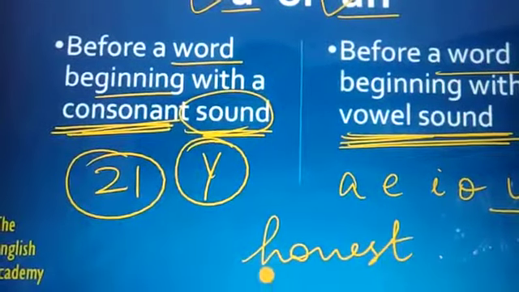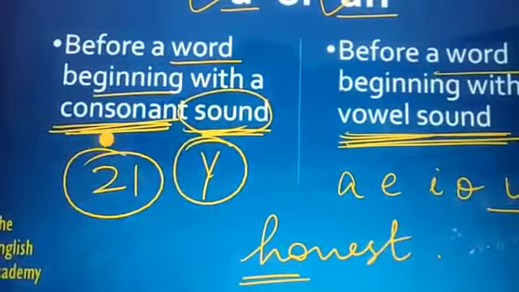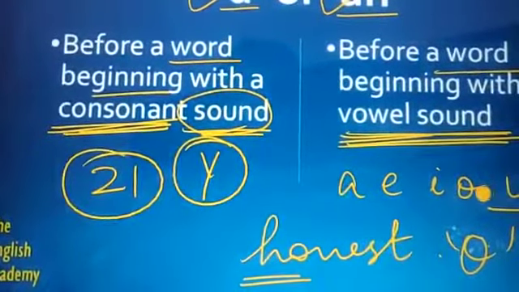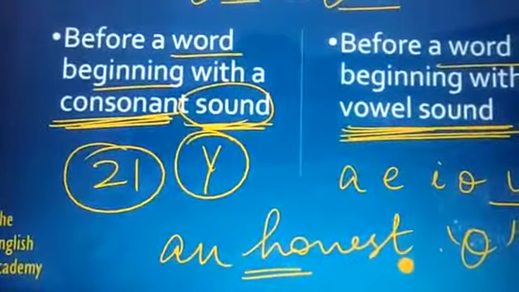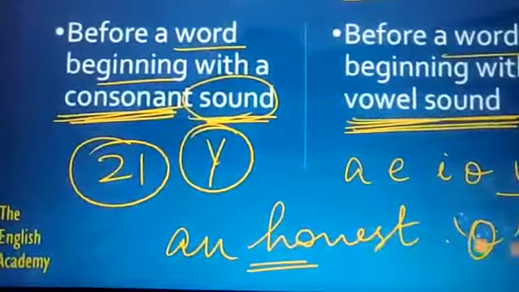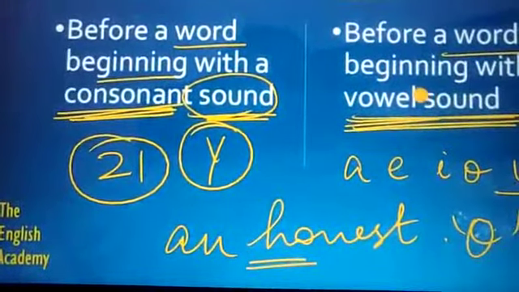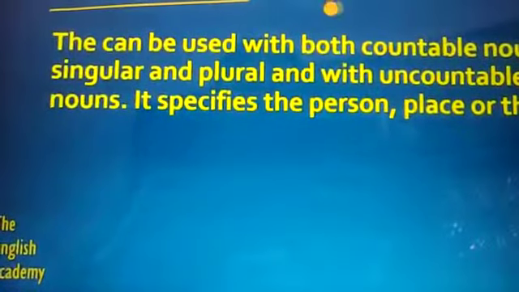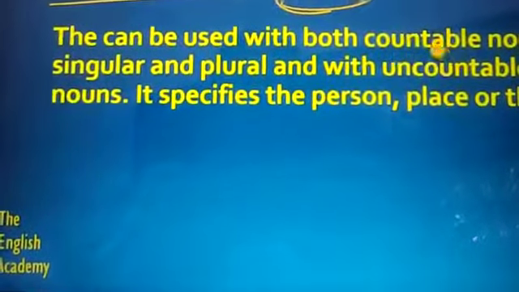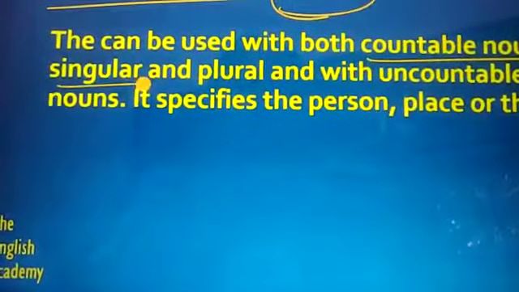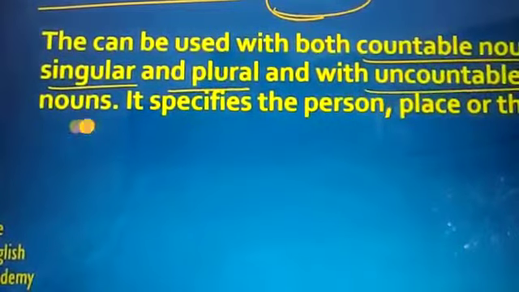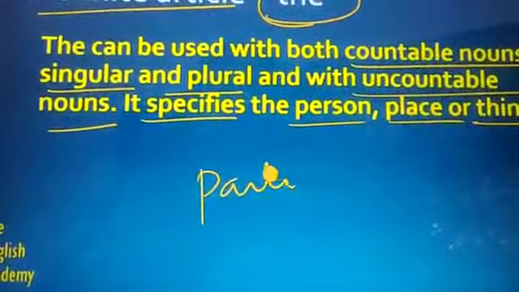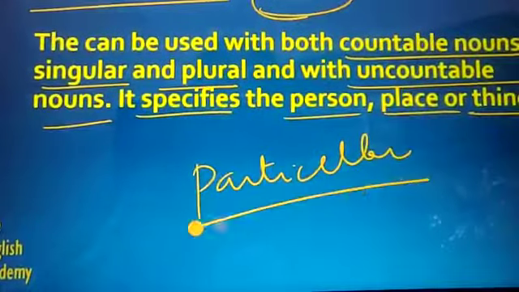If I say an hour, here h is silent, so the vowel sound is o, and that's why an would be used. Take the example, a one-eyed man. One, a w sound is there, even though the word is initiated with o, but even then we'll use a here. So they can be used with both countable nouns, singular and plural, and with uncountable nouns.